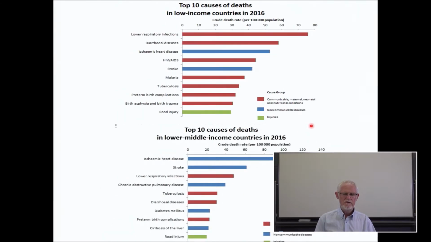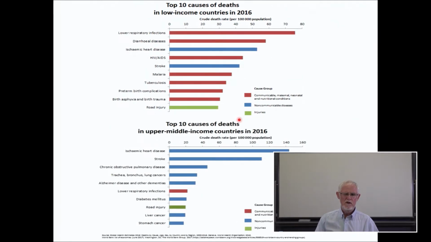We can also see differences between rich countries and medium income countries. We can see again more red countries, communicable diseases in the poorer countries, and more blue in the richer countries. The green, by the way, is traffic accidents, which is in the top 10 or top 12 of causes of death. And when we look at the richest countries and the poorest countries, we see even more dramatic evidence of the pattern of diseases between the richer and poorer countries.